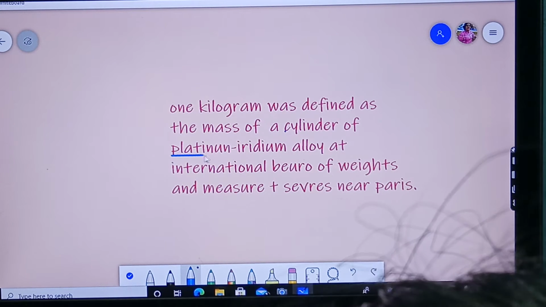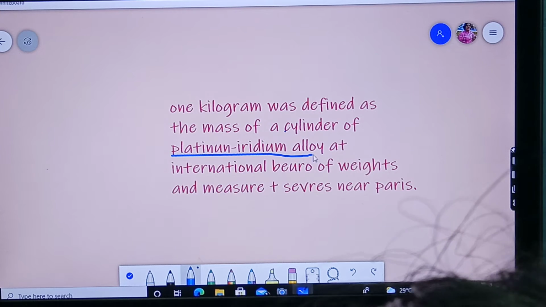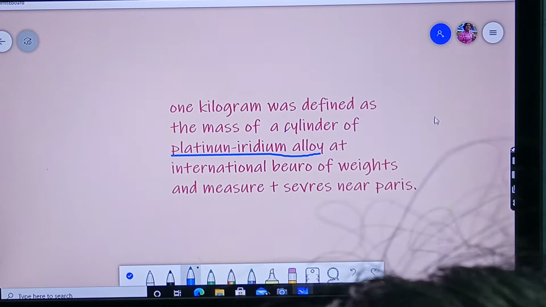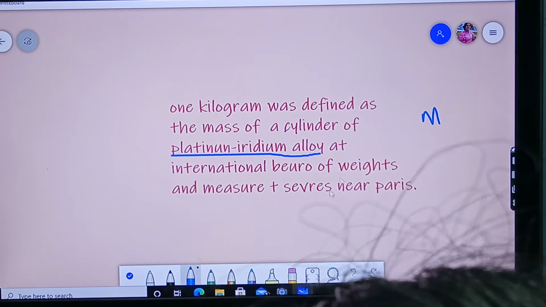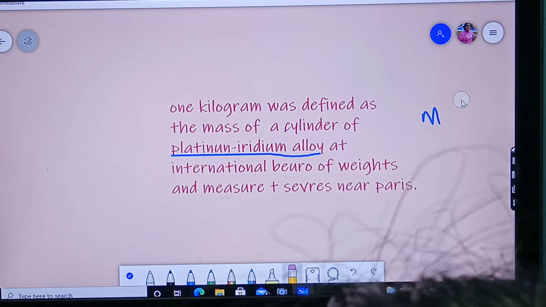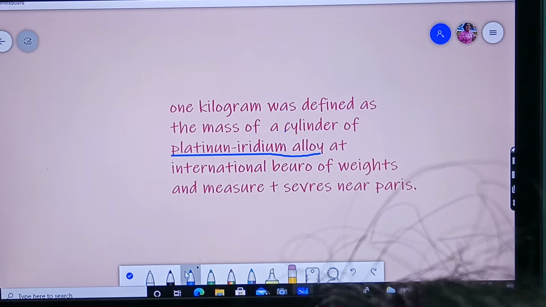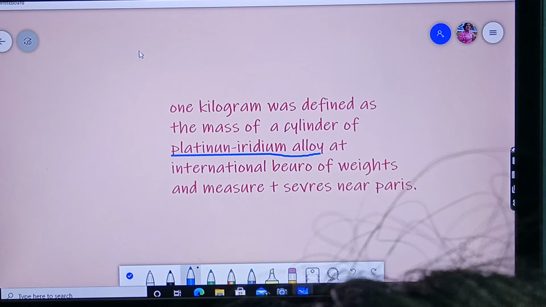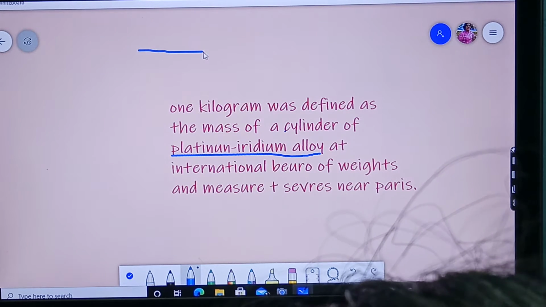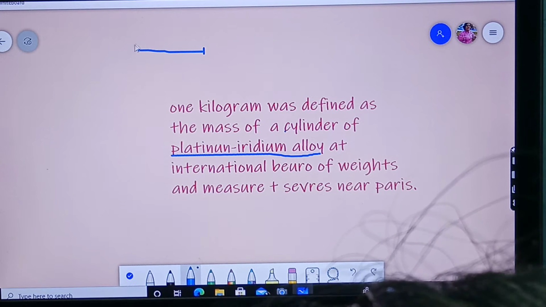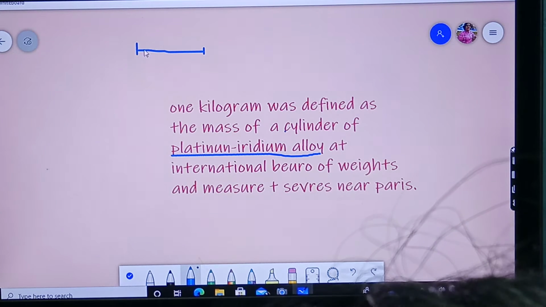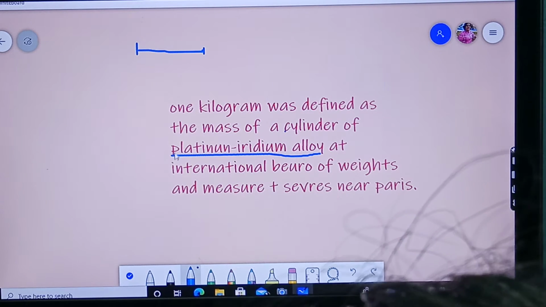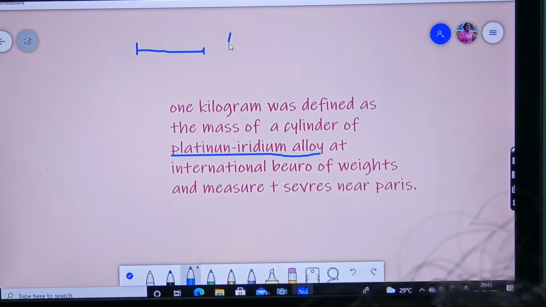We are aware of this platinum iridium alloy from the previous video. While explaining length, how the SI unit meter arrived, I have said, yes or no. So how was that meter defined? The distance between two marks on the platinum iridium rod is defined as 1 meter.